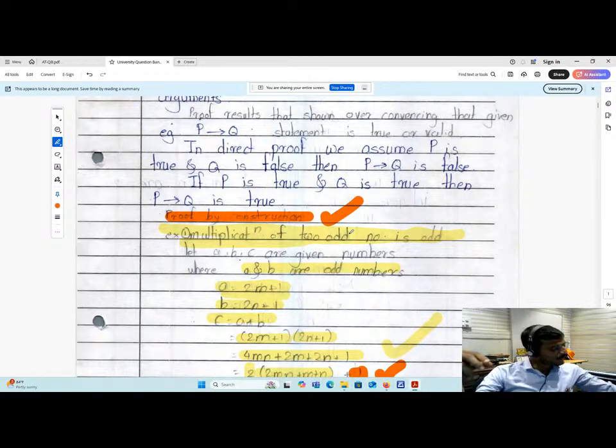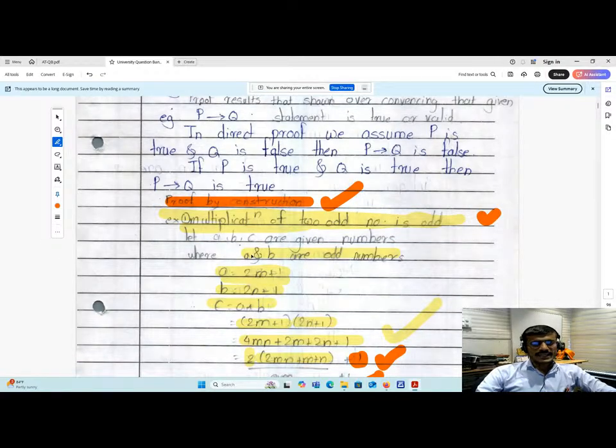In this case, we have to prove this. For example, if two odd numbers are there, then by taking the multiplication of those two odd numbers, the resultant number should be odd, or by taking the multiplication of two even numbers, the result should be even. Okay. So if you see here, consider A and B are two odd numbers. So how can I write this odd number A? That is 2m plus 1. This 2m plus 1 will be the first odd number, and 2n plus 1 will be the second odd number.